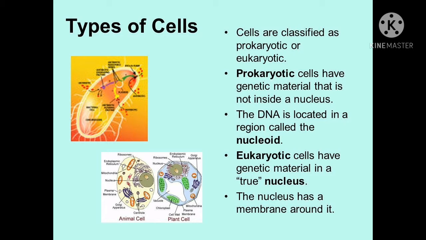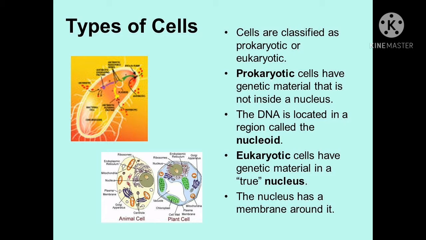So what is prokaryote? Split that word. Pro means first or primitive, karyotic means nucleus, kernel. So prokaryotic means the cells have genetic material that is not inside a nucleus. The DNA is located in a region called the nucleoid.